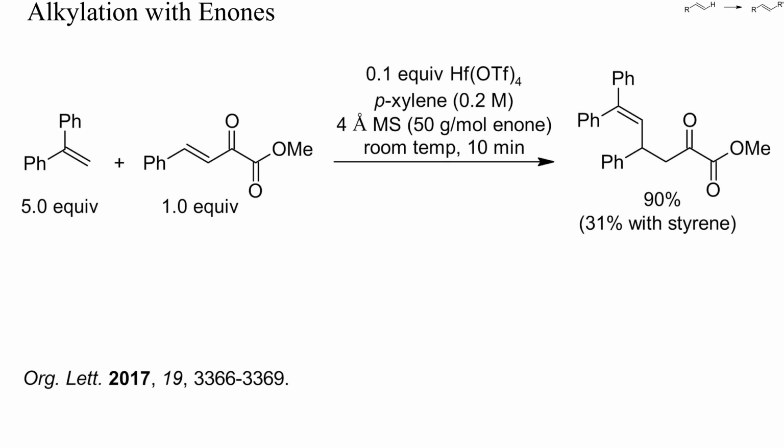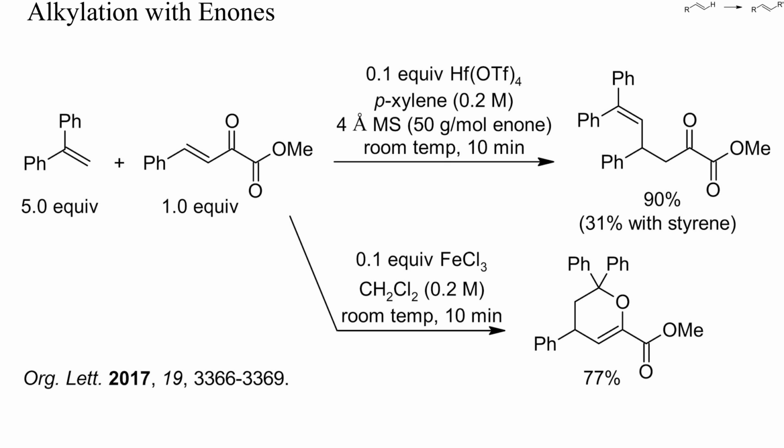Alpha-phenylstyrene gave a high yield of alkylated alkene, but with unsubstituted styrene the yield was much lower. Interestingly, with iron trichloride as Lewis acid, a hetero-Diels-Alder reaction occurred, instead of a simple alkylation. Such outcomes cannot be predicted and must be established by experimentation.